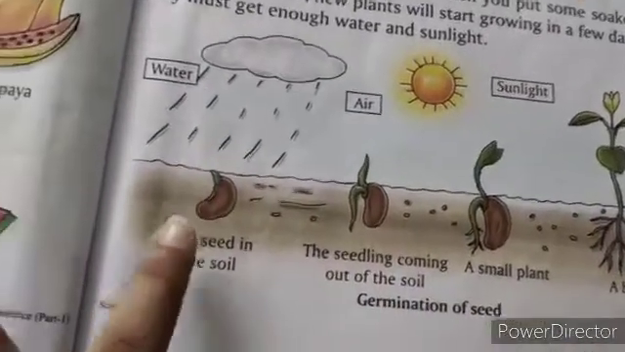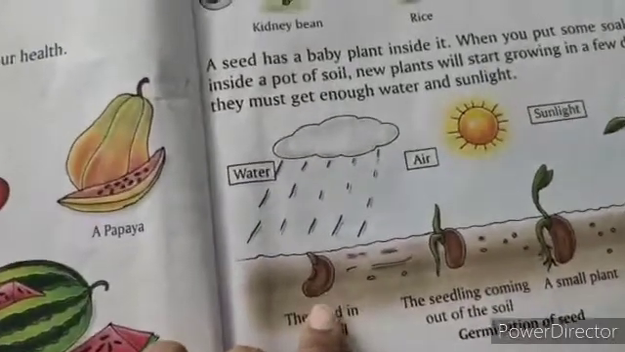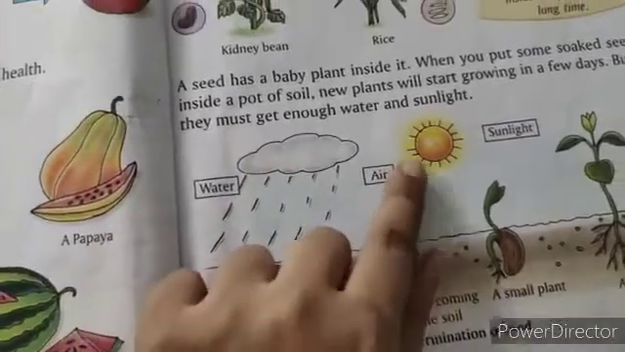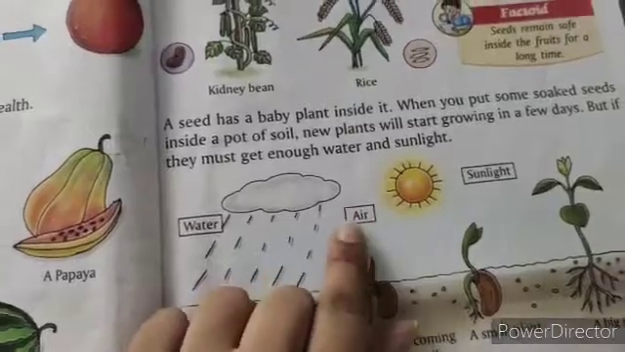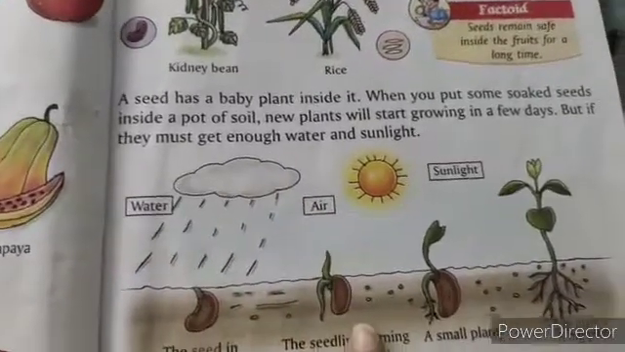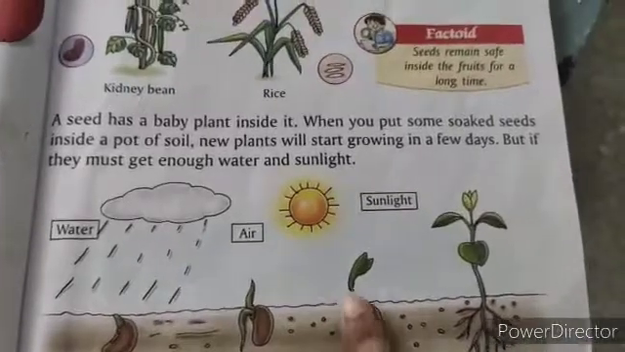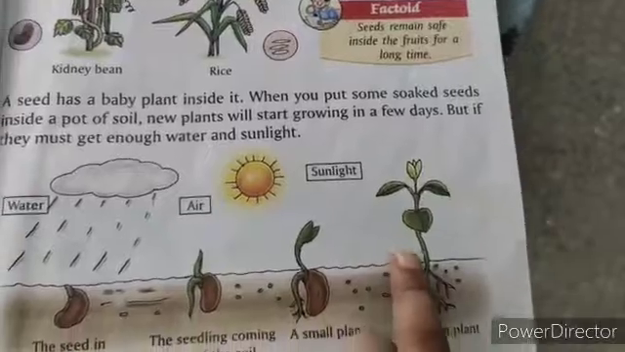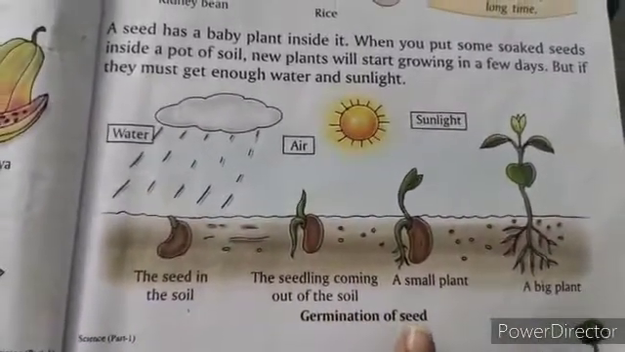See, first we take the seed and soak it in a pot of soil. We must water it and keep it in sunlight. If we keep it outside, sunlight and air will come, then small seedlings will appear from the seeds. Then it will become a small plant. After that, a big plant. This process is known as germination of seed.